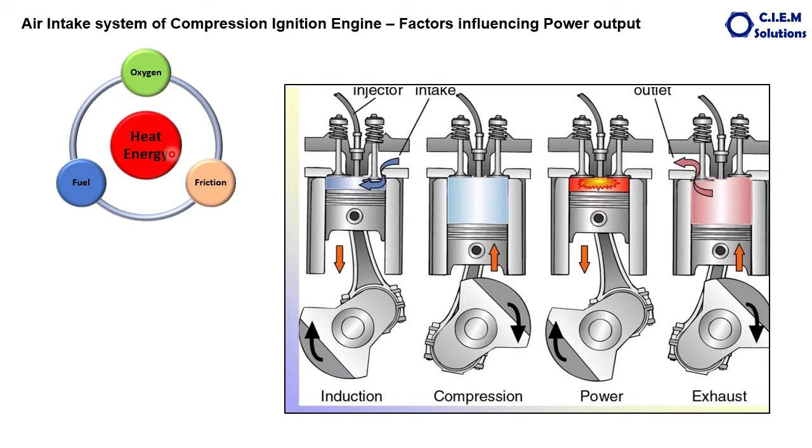How does it happen? Oxygen from the atmosphere is drawn inside the cylinder due to the suction created by the piston during the suction stroke. Then both the valves are closed. Whatever air is drawn from the atmosphere cannot escape. So when the piston travels from BDC to TDC, air is compressed, and at the end of the compression stroke, air obtains a certain amount of temperature or heat.